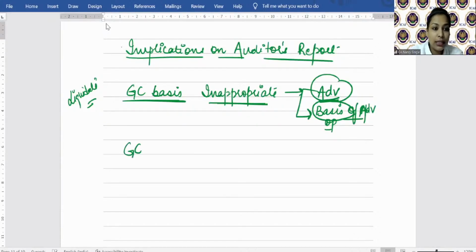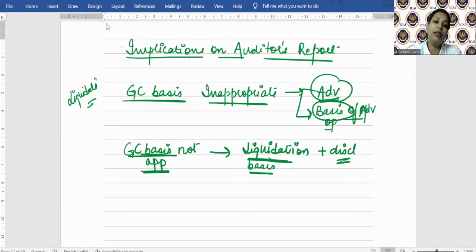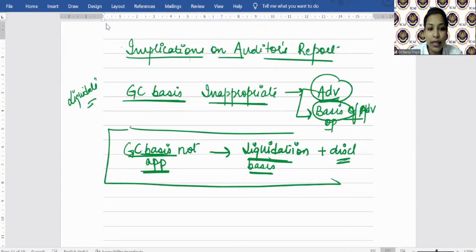Now let's say going concern basis is not appropriate, but मैनेजमेंट ने correctly liquidation basis पर ही financial statements बनाए हैं. मतलब मैनेजमेंट को पता है that going concern is not appropriate, and management ने accordingly liquidation basis पर ही बनाए हैं, plus disclosure भी दे दिया financial statement में that financial statements are prepared based on liquidation basis. तो बस इसमें there is nothing wrong in this ना. भाई going concern basis अगर appropriate नहीं है और मैनेजमेंट ने ये disclose किया और based on that only management has prepared financial statement, तो वो कुछ गलत थोड़ी ना है ना.